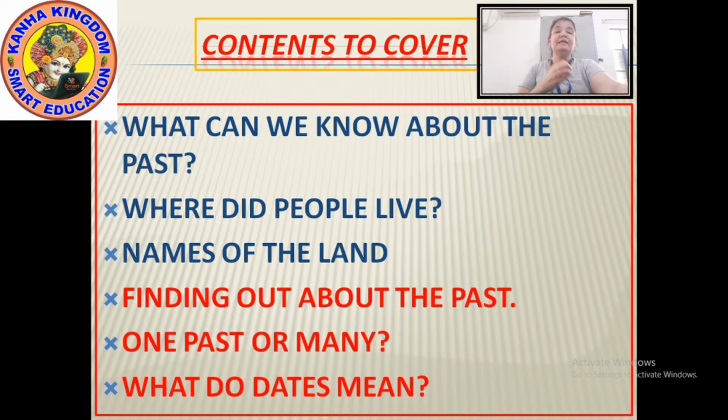We will see in this session. So these were the contents. Please note it down very carefully. And after this, we will have a quick revise on what we had learnt in part 1. After that, we will start part 2.